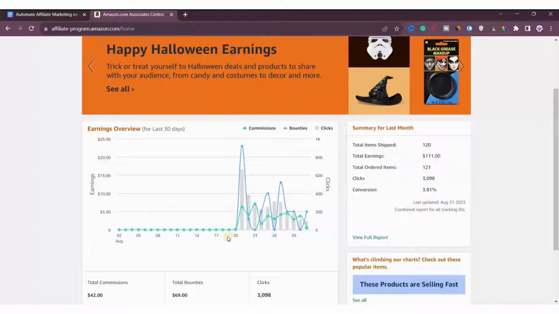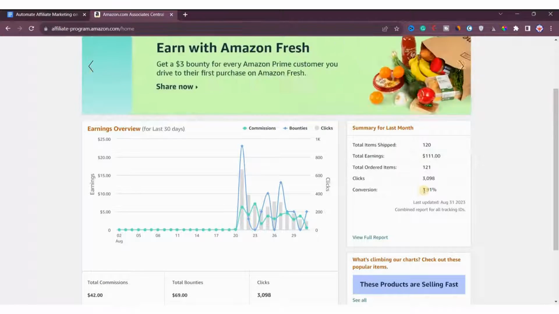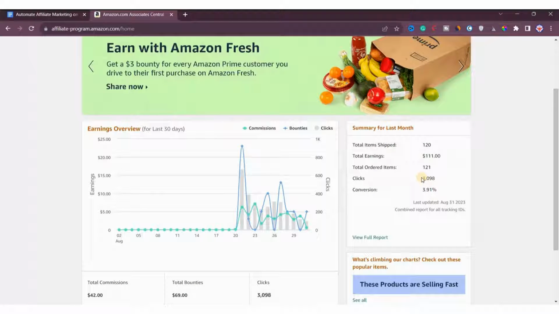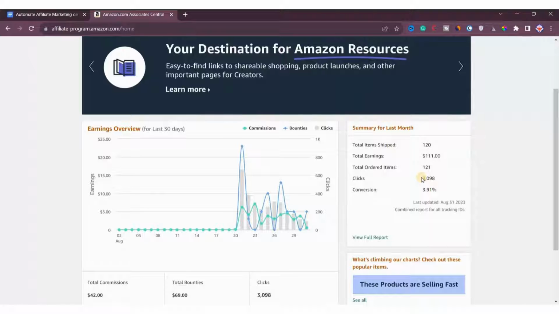You can see here that it spans 10 days from August 21st to 31st and the conversion rate is 3.91%, which is quite impressive. So if you take a look at the clicks, which are 3098, you can imagine the amount of the traffic my content has received. So the actual amount of the traffic my content has received could be very large.